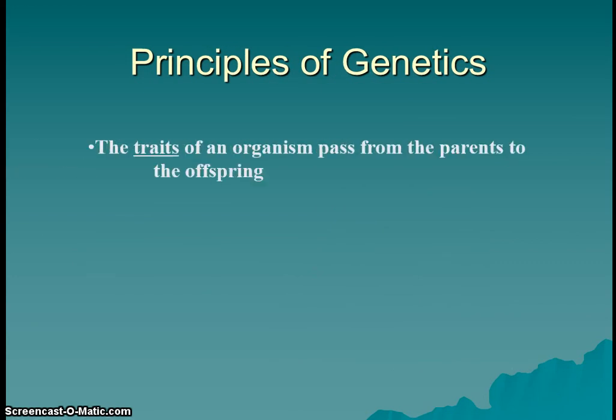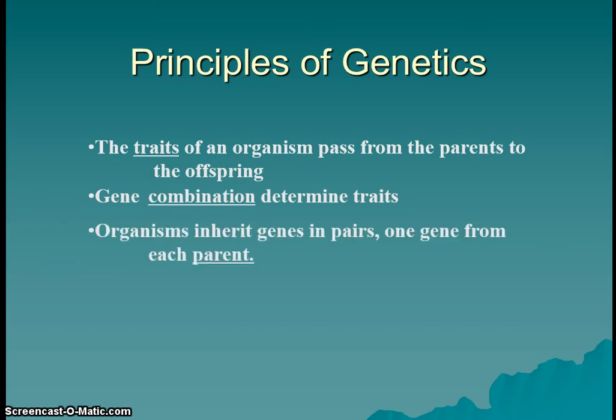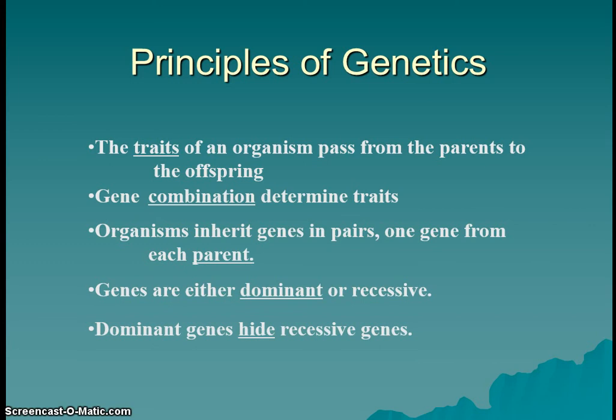So some principles of genetics. The traits of an organism pass from the parent to the offspring. Gene combination is what determines traits. Organisms inherit genes in pairs, one gene from each parent. Genes are either dominant or recessive. Dominant genes hide recessive genes. And some genes are codominant. We will talk about codominant in another week or so.